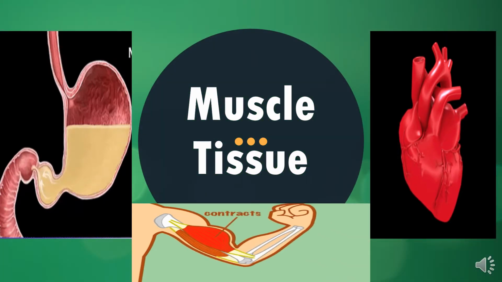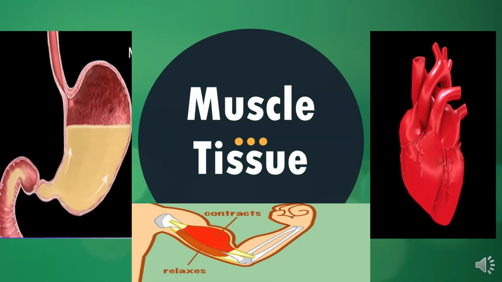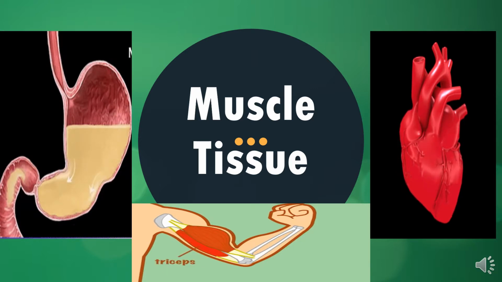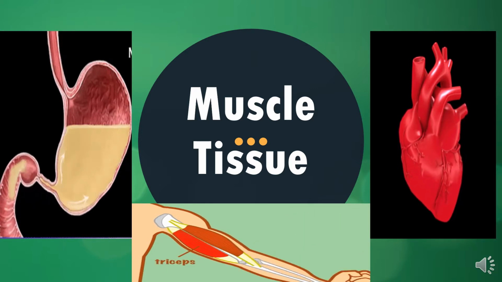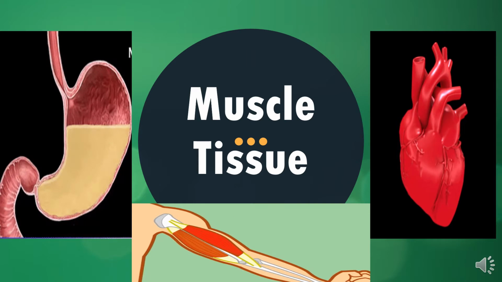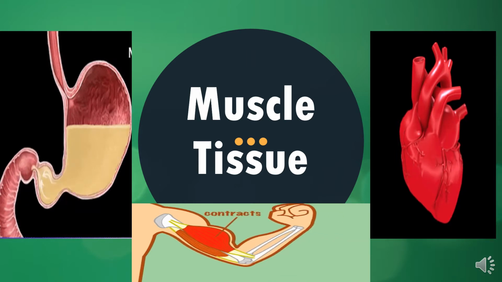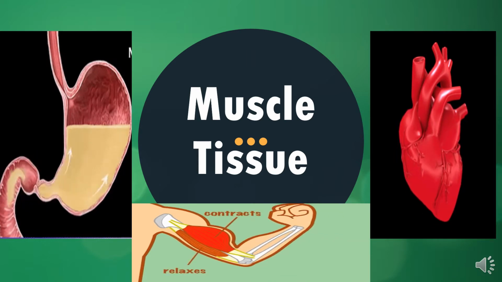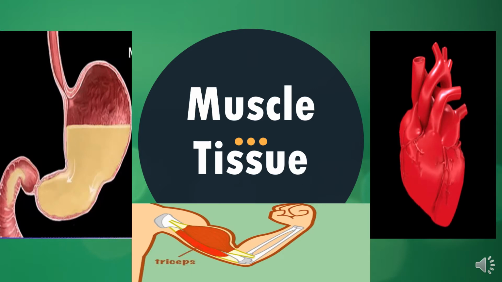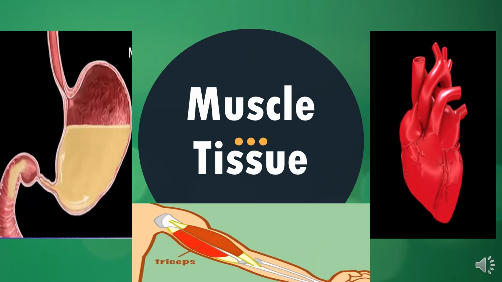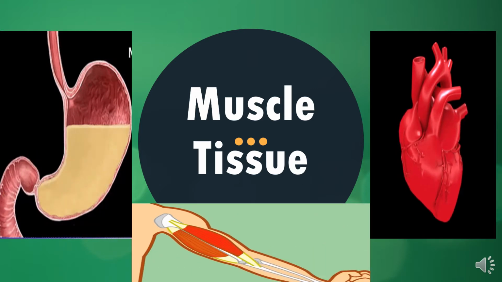Good morning, dear students. As we are discussing chapter tissues, we have already discussed two types of animal tissues, epithelial tissue and connective tissue. The next very important tissue of the human body is muscular tissue or muscle tissue.